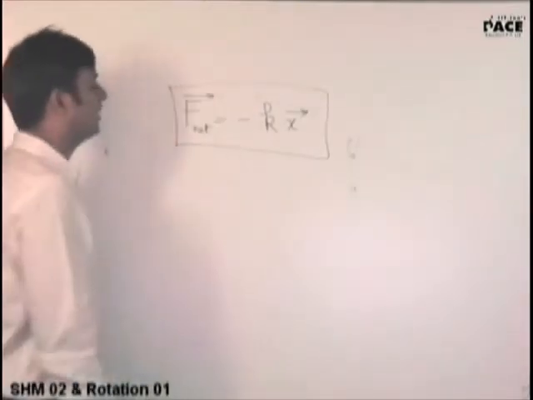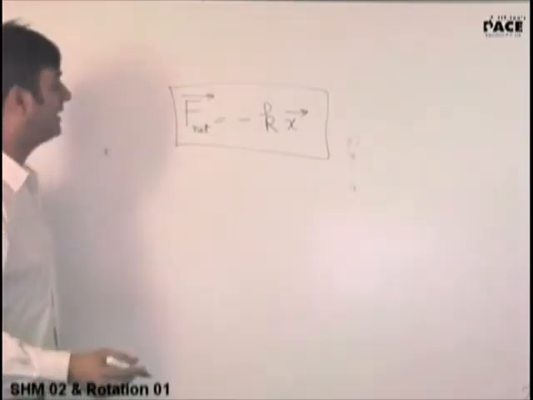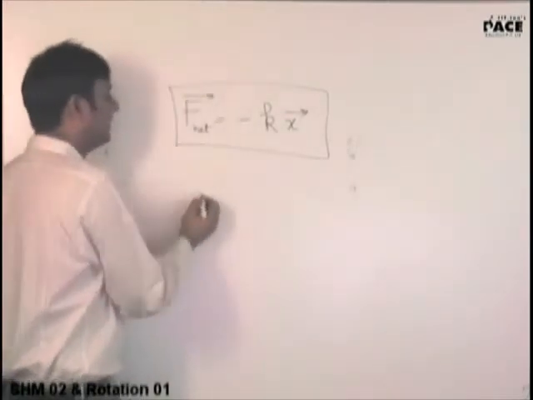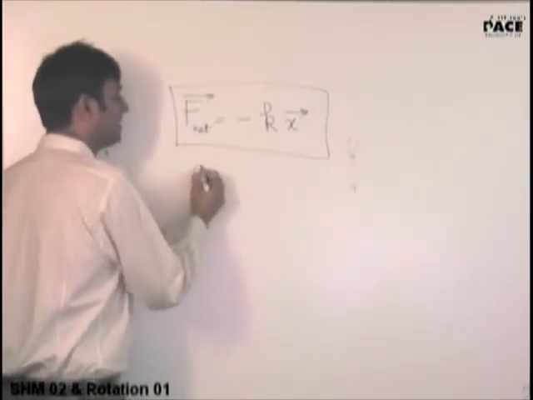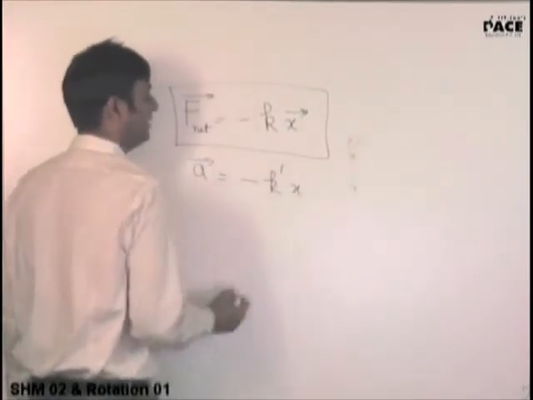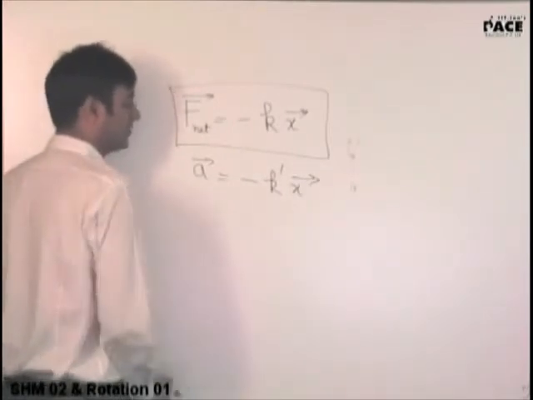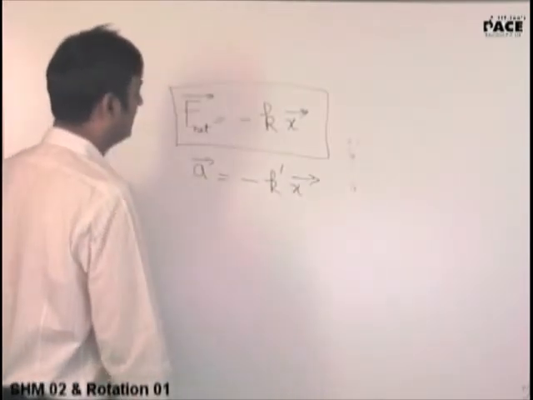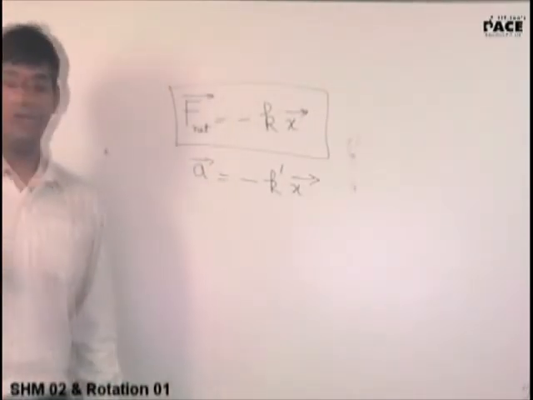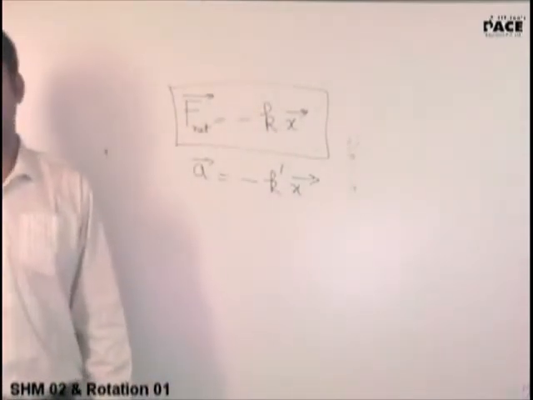This equation is surely representing simple harmonic motion. Now, if this is the case, mathematically we can just write acceleration is equal to minus K dash X, and we know we can solve this equation further and get the general solution. Now please understand, we'll come to superimposition of SHMs.